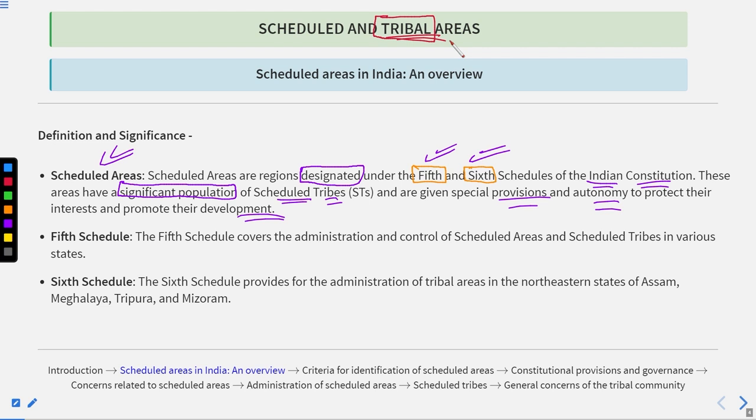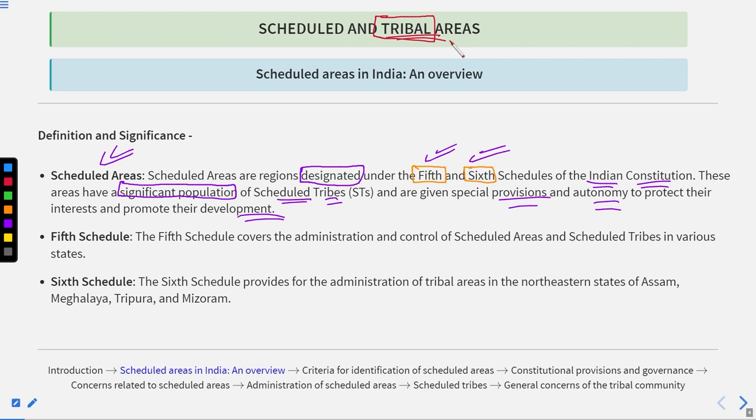And because the tribal people were living in the forest, they were not in the mainstream. In the freedom struggle, tribal people helped the country in various movements, but they were not recognized that much.